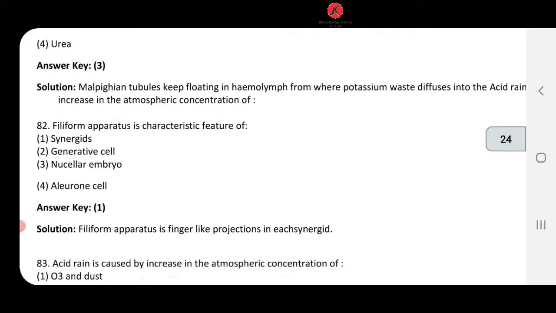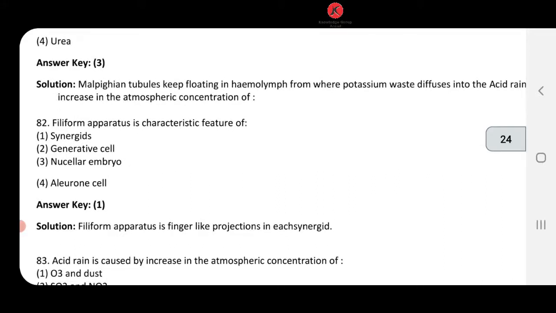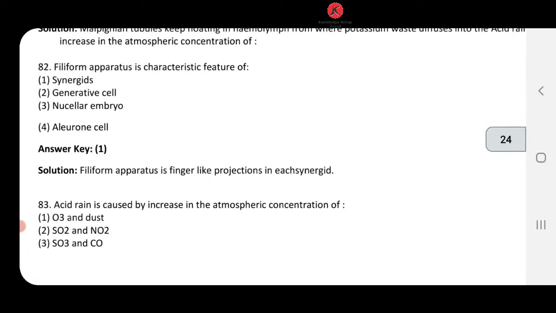Next one, 82, filiform apparatus is characteristic feature of, it is synergid, है ना, synergids are having filiform apparatus. Class 12 chapter number 2, sexual reproduction in flowering plants. The thing is mentioned in your diagram. So filiform apparatus is present in synergid. So 82, answer number 1 is going to come.